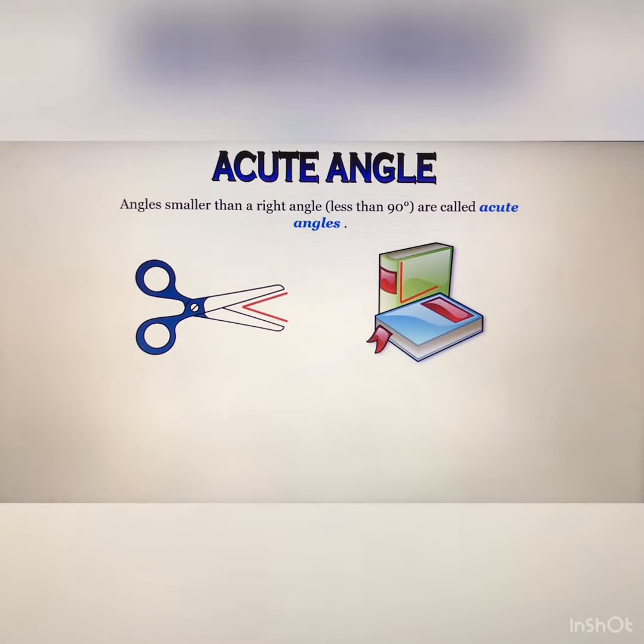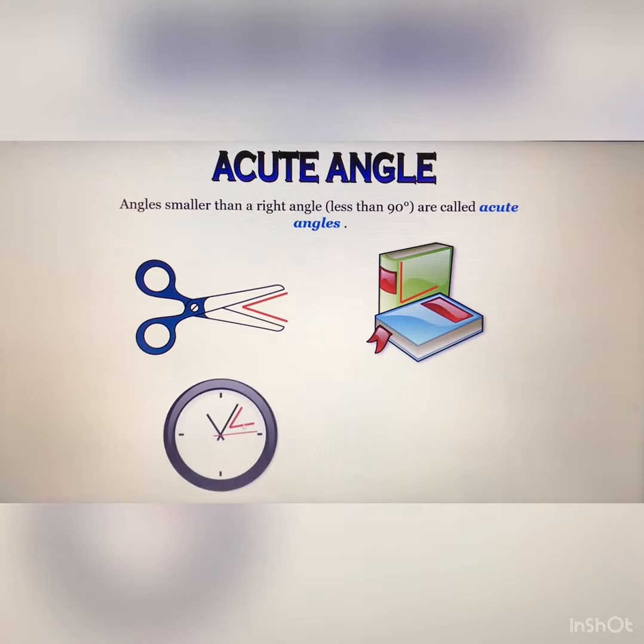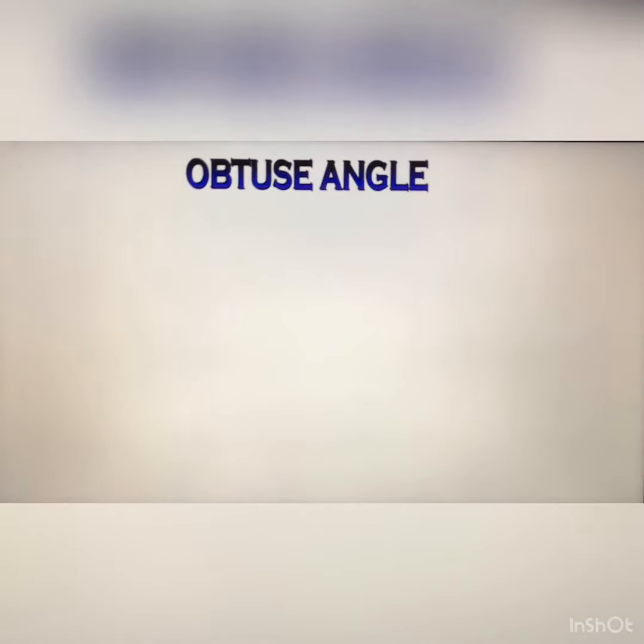Okay, so these are the types of angles. Now, the acute angle: what do you mean by the acute angle? Once again I want to tell you that an angle smaller than a right angle, that is less than 90 degrees, is called an acute angle. This is the daily life symbol for the acute angle. This is also an acute angle, and this is the acute angle in your watch, and you will get it in your arm, at the elbow, making an acute angle in this shape. So these are examples of acute angles.